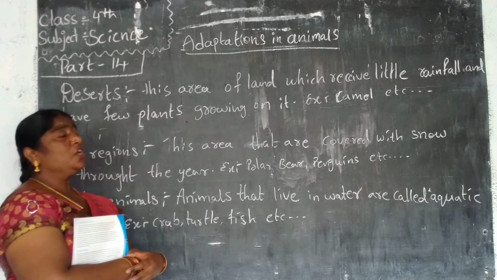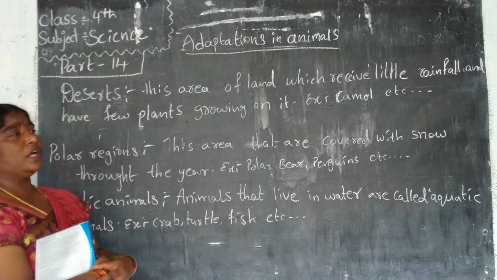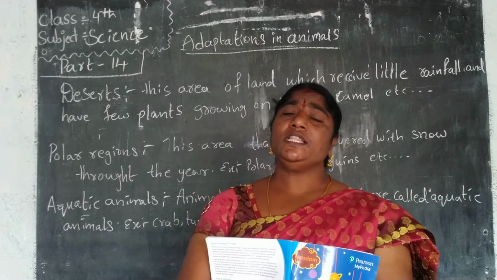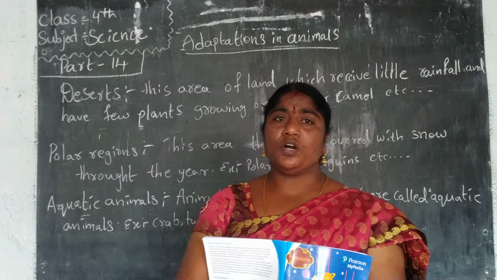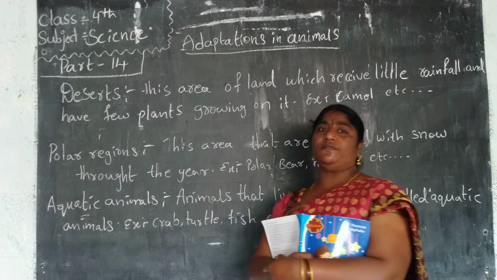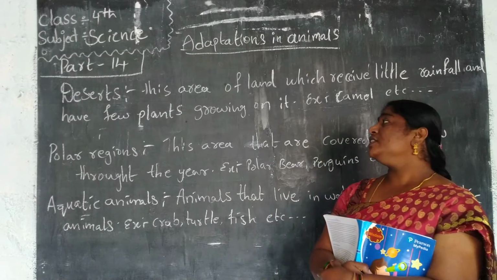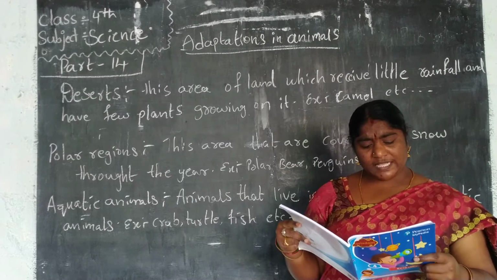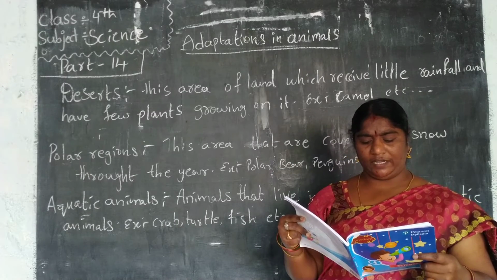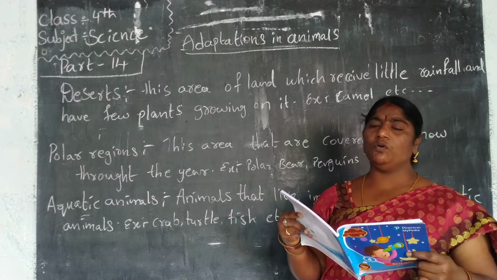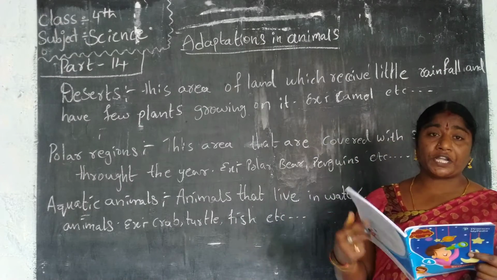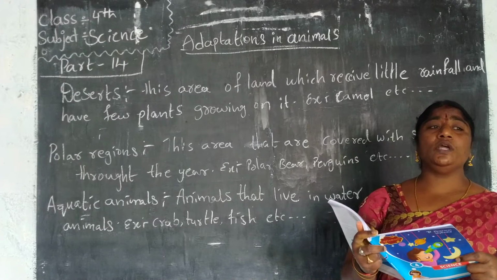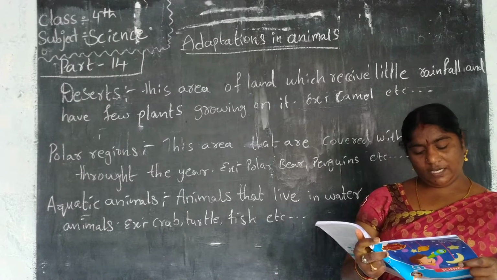In desert areas they receive a very little amount of rainfall, because the areas are totally filled with sand and water is not available. These areas are very hot during the day and very cold at night.